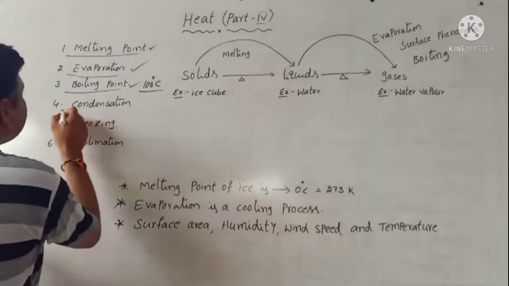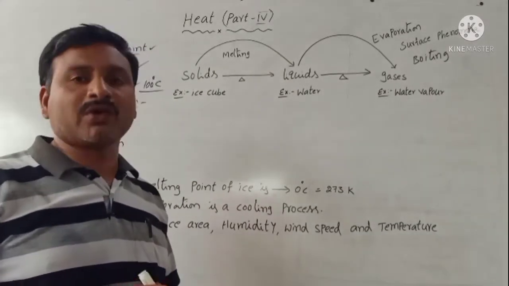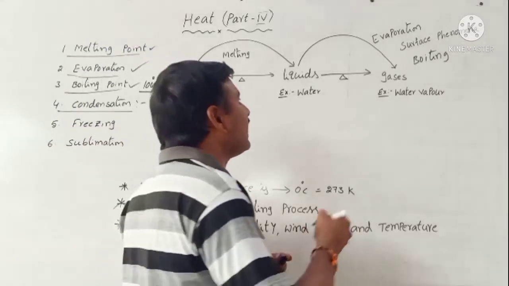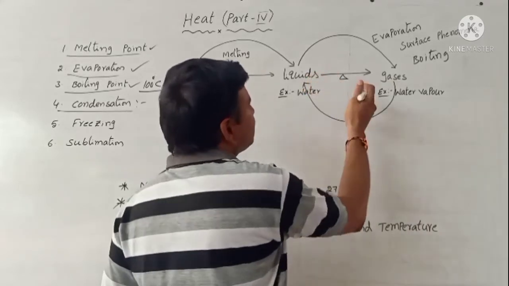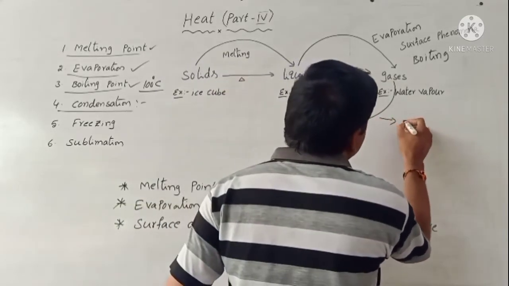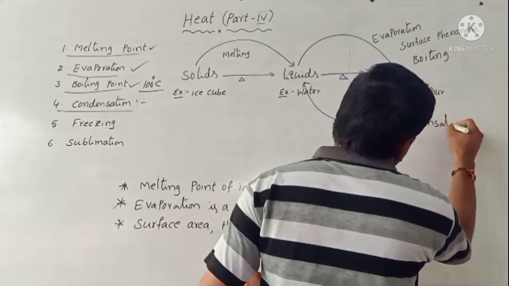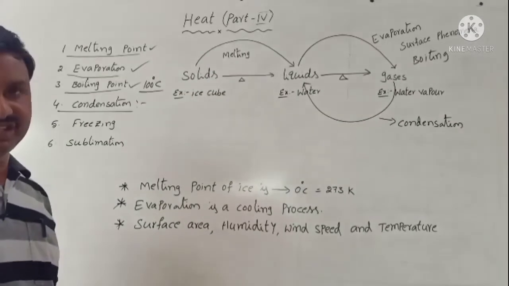Next, condensation. What is condensation? Condensation is a process in which gas changes to liquid. Gas changing to liquid is called condensation.